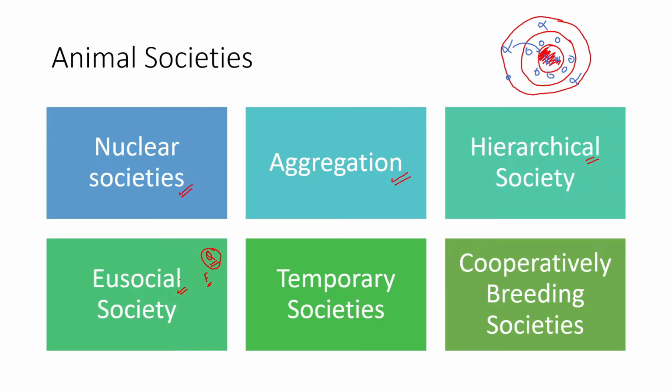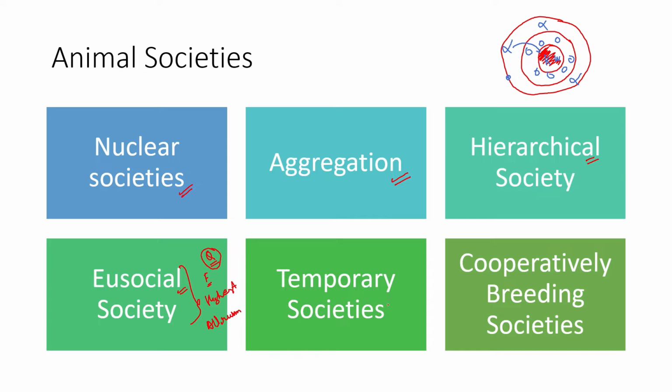These eusocial societies usually show the highest rate of altruism, with reproductive suppression. Eusocial insects are common in wasps and bees, which are good examples, and also in ants and termites.